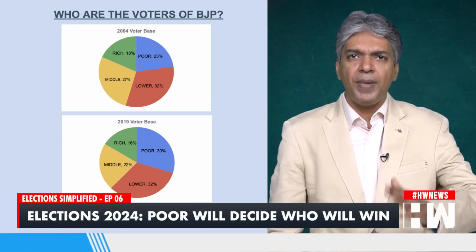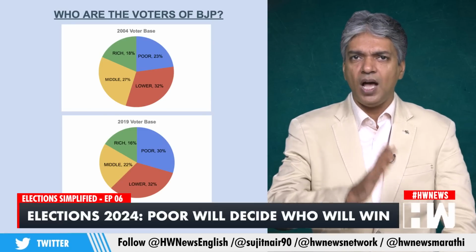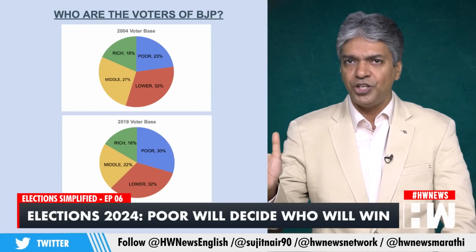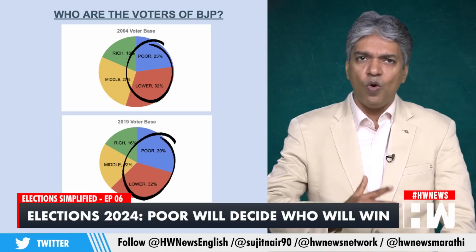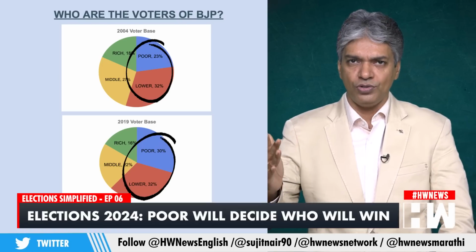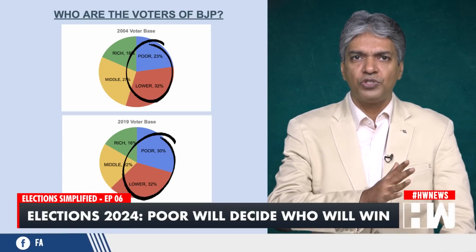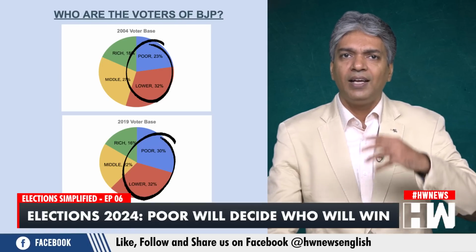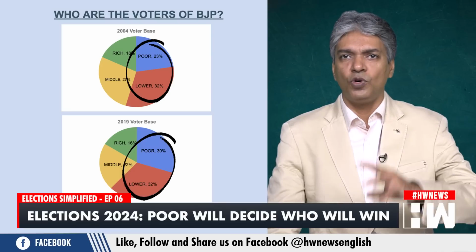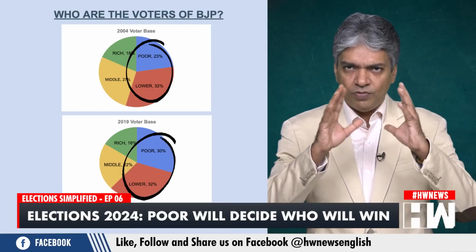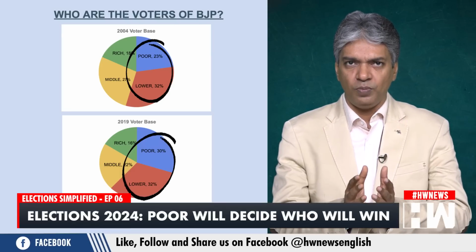Now when we compare this to 2004 and see how the vote base of the BJP has changed, we see that more poor and lower class voters are voting for the BJP due to schemes, and fewer middle and rich class voters are voting for the BJP in terms of the composition of the BJP's vote base.